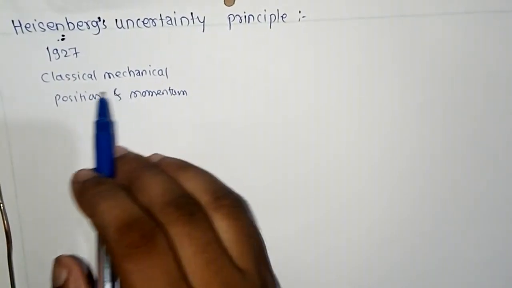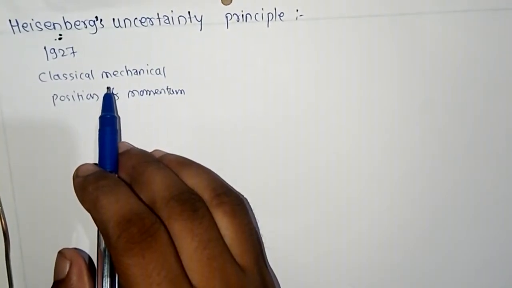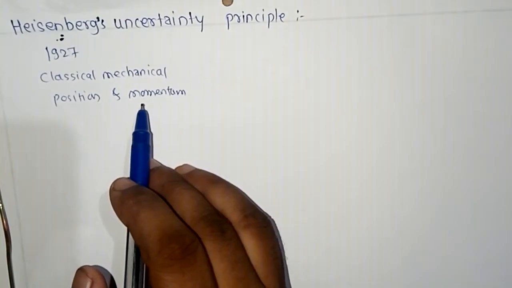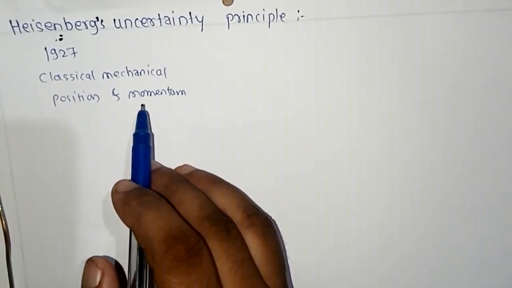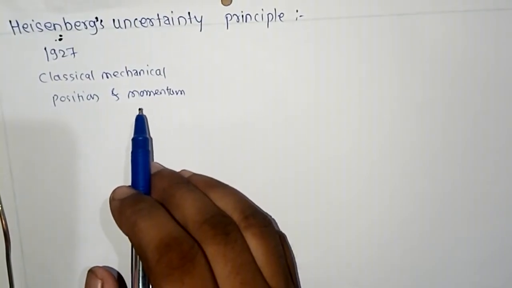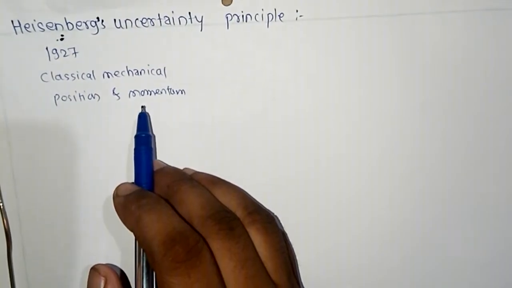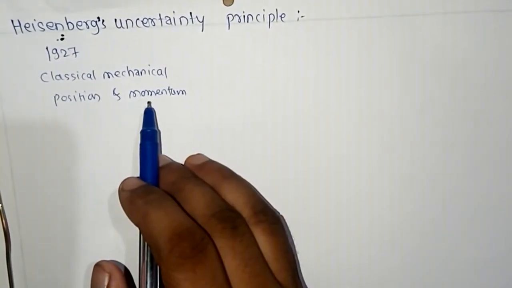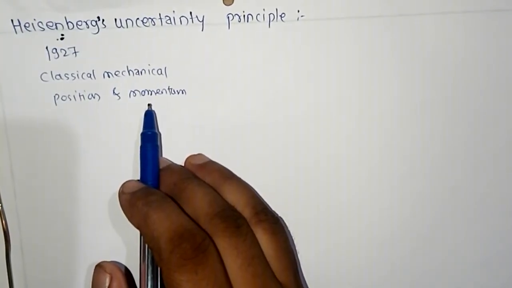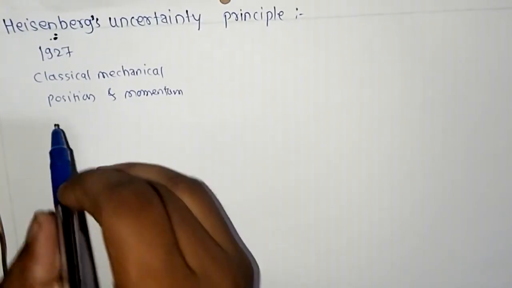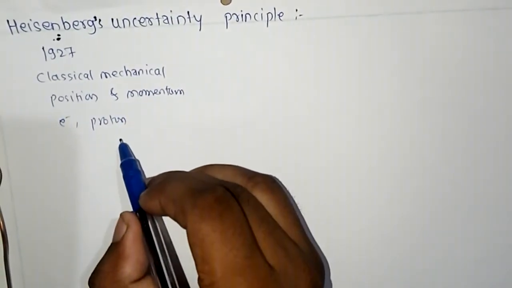Classical mechanics provides extremely accurate results, that is, we can measure the position and momentum of a particle accurately and simultaneously, but this is limited only for large bodies. But if we consider the case of microscopic objects like electron, proton, then in that case